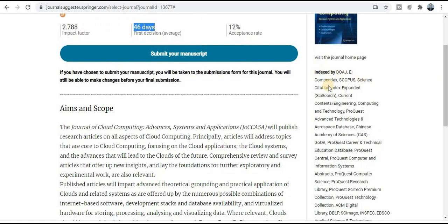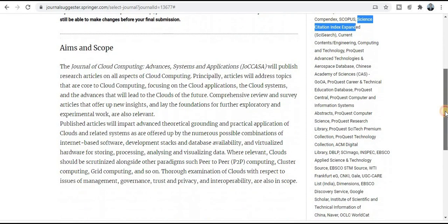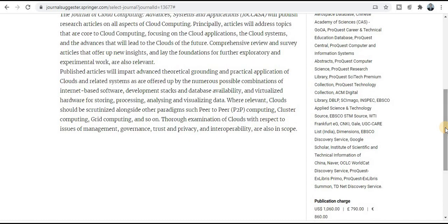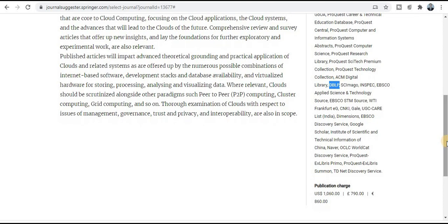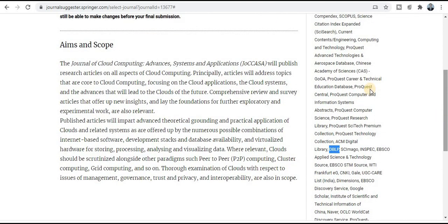Focusing on indexing, whether this journal is related to Scopus, this section provides information like Scopus index journal, SCIE index journal and many more indexings. Just click on these topics and titles, and here you will see DBLP and many more indexings. So this is how we can see the indexing and abstracting and what types of topics we can publish in this quality journal.